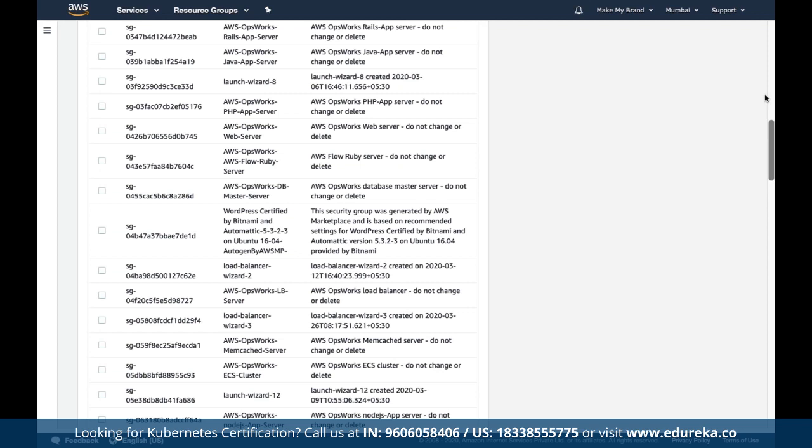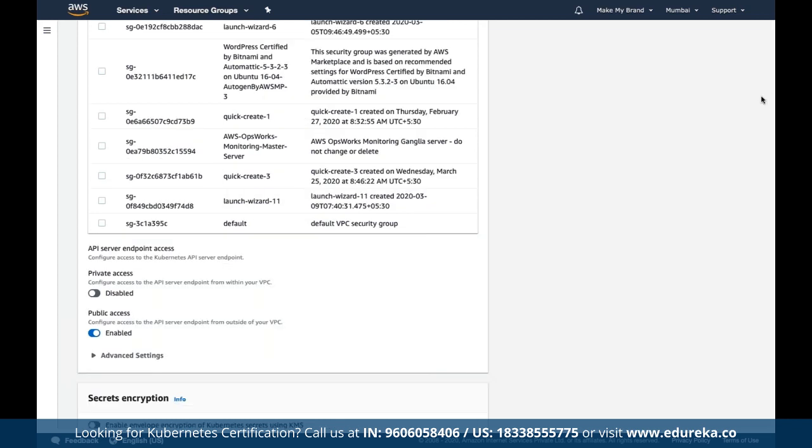Once we have defined this, we have to choose the network group in which we are given access here. And then we can define the private access, if we want to keep it private within a VPC. Then we can define the public access by enabling it, if we want this to be accessed outside our current VPC, and then we can define the VPC endpoint there. And then we can define the encryption. If we are looking to encrypt this with our own KMS, we can simply do that as well.